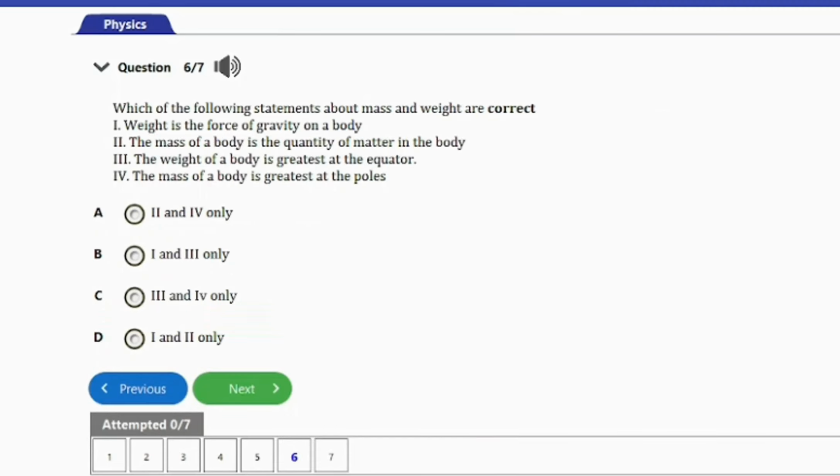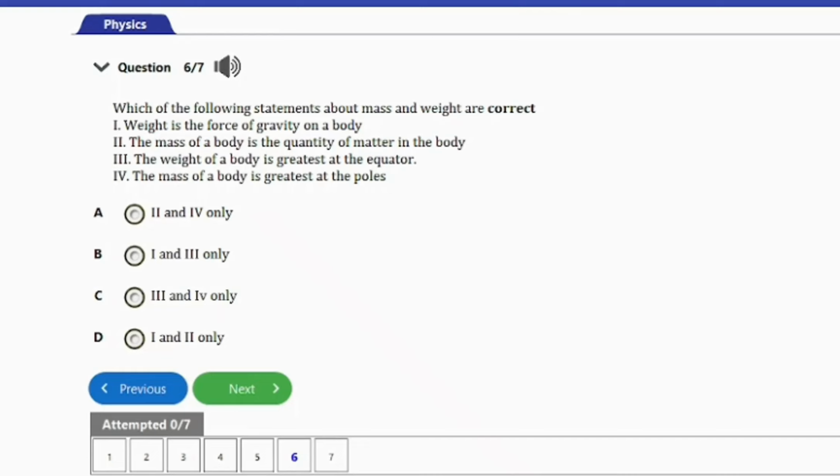That's question number 6 here. It says, which of the following statements about mass and weight are correct? We have I, weight is the force of gravity on a body. II, the mass of a body is the quantity of matter in the body. III, the weight of a body is greatest at the equator.